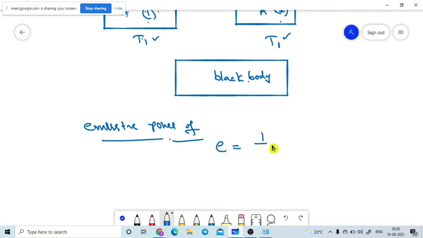So it is nothing but (1/A) into dQ/dt. dQ is nothing but how much amount of heat energy comes out from the body. A is the area of cross section of the body, and t means time. Now E is equal to (1/A)(dQ/dt). Let me write what is meant by dQ: the amount of heat energy.